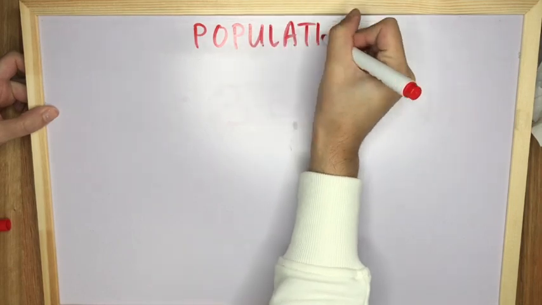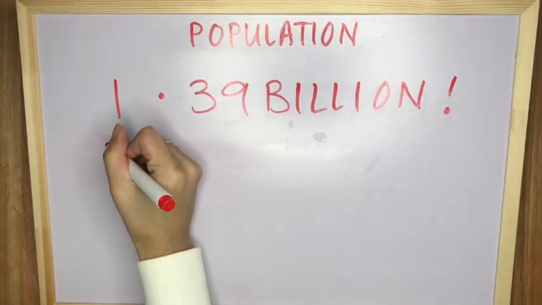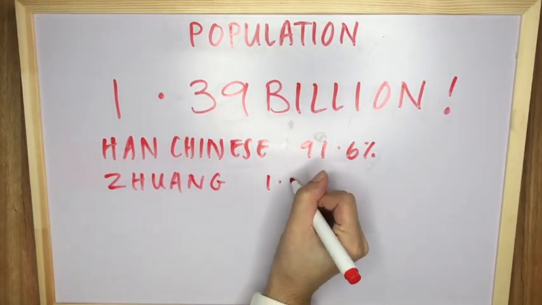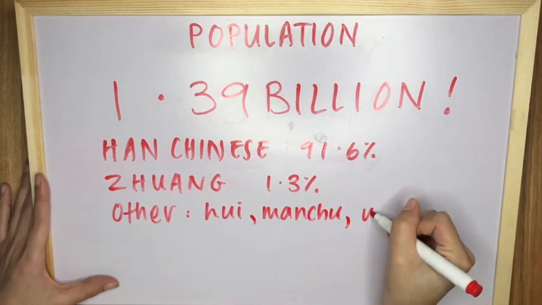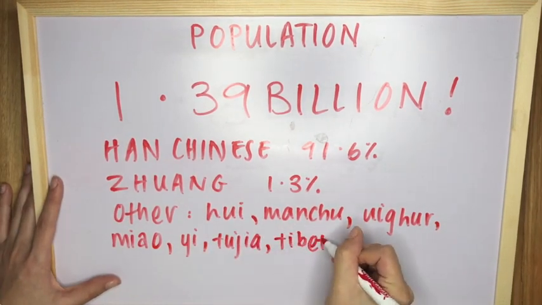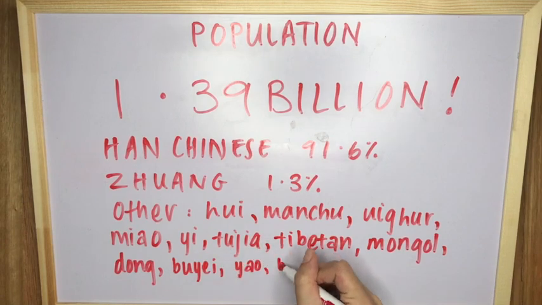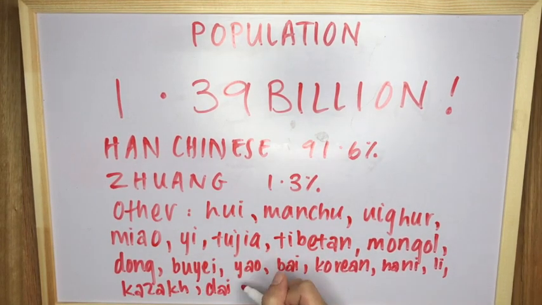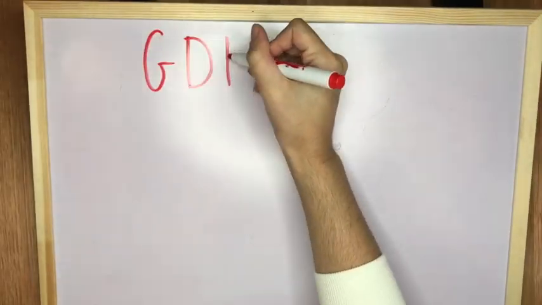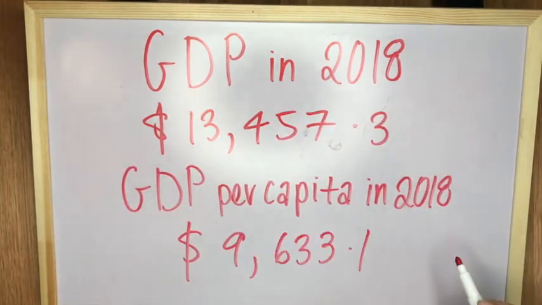According to a report from the Australian Government Department of Foreign Affairs and Trade, China's population as of 2017 is approximately 1.39 billion. The ethnicity breakup of this is Han Chinese, which is the large majority, Zhuang, and a range of other nationalities as listed below. Here are China's GDP stats for 2018.